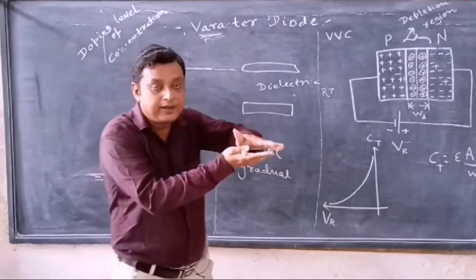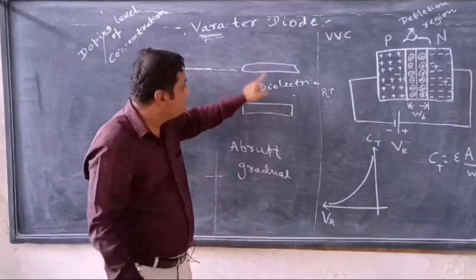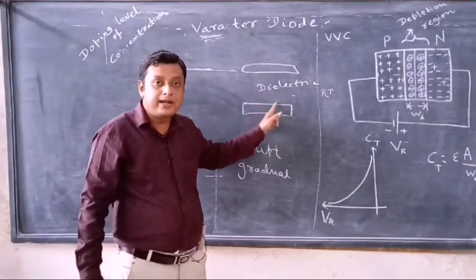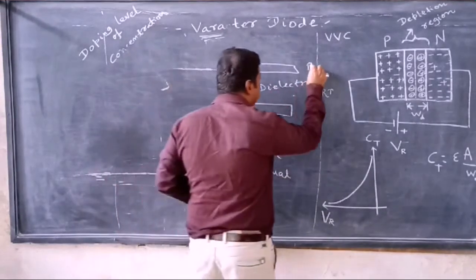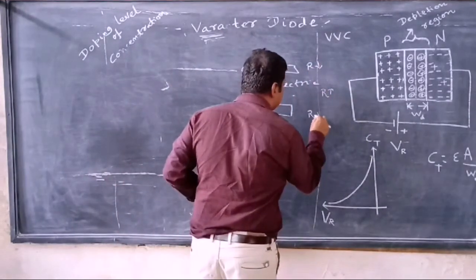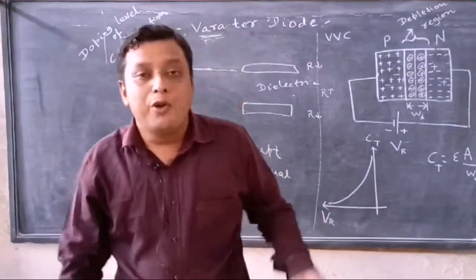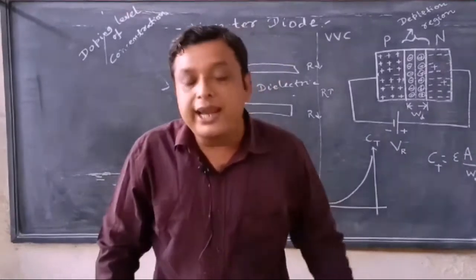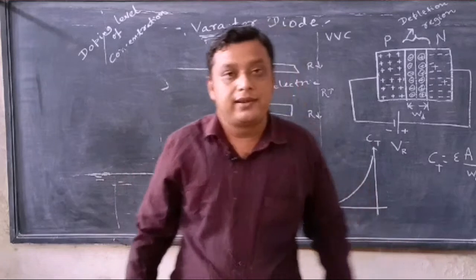Between these two plates we have a high value of resistance, but the plates are made up of conducting materials, so they give a low value of resistance, because conducting material shows low resistance. Insulating or dielectric material gives a high resistance.